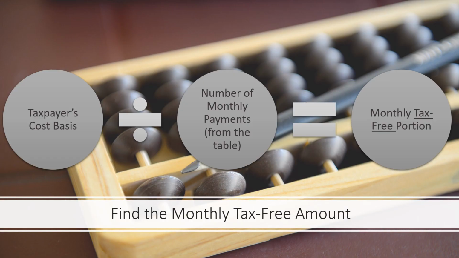So now I know you're wondering, how on earth do I figure out the monthly tax-free amount? That's just the taxpayer's cost basis, so that's the employee's contribution into the plan, divided by the number of monthly payments, and that comes from a table, which we'll look at shortly, and that equals the monthly tax-free portion. So it's important to remember that's the tax-free portion. The taxable portion would be the total distribution minus the tax-free portion.